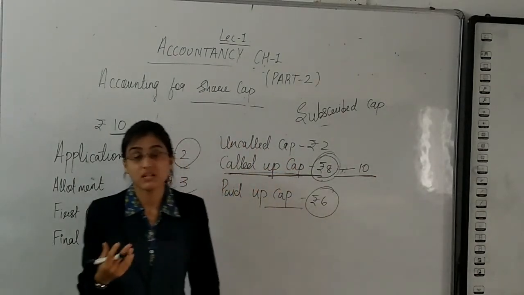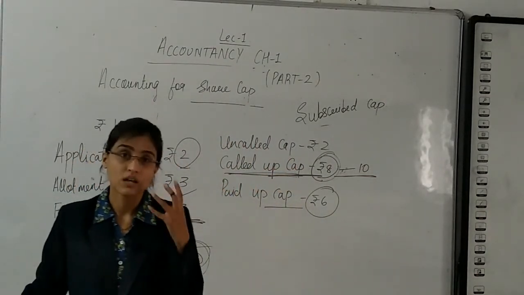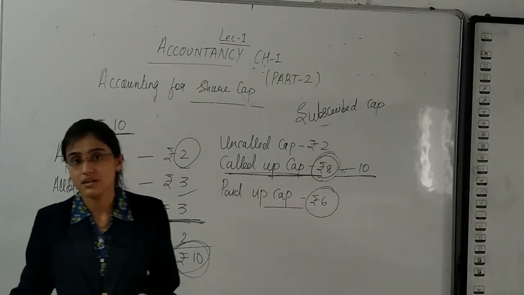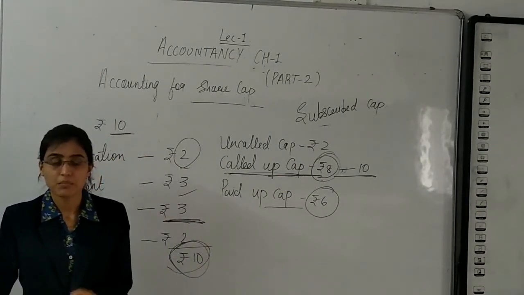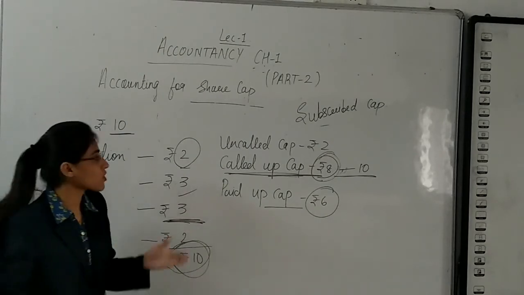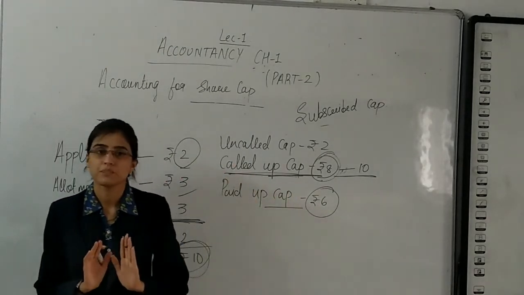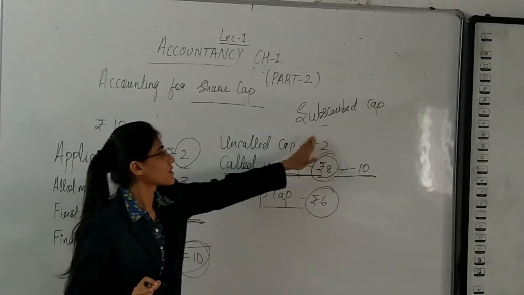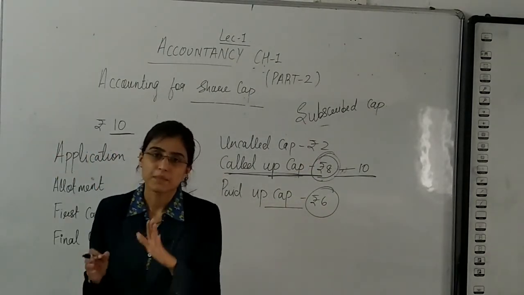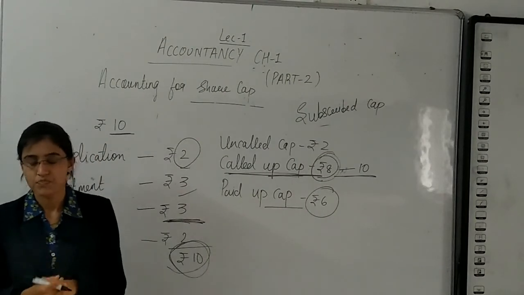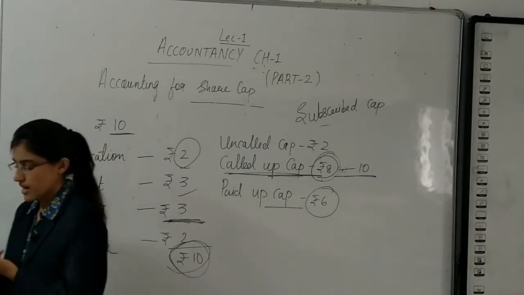So rupees 2 is still left to be collected, isn't it? That is to be called up in future. But if the company thinks that called up capital is sufficient, then uncalled capital will be converted into reserve capital. That's all about the types of share capital.